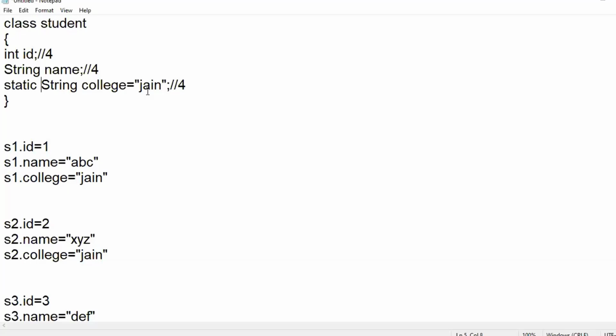Understood? Got some clarity? Static means these are the values which are common. I'm talking about static variables.